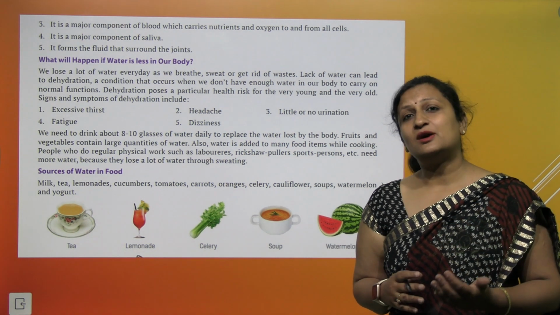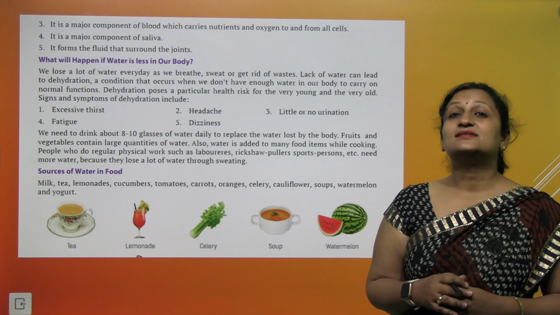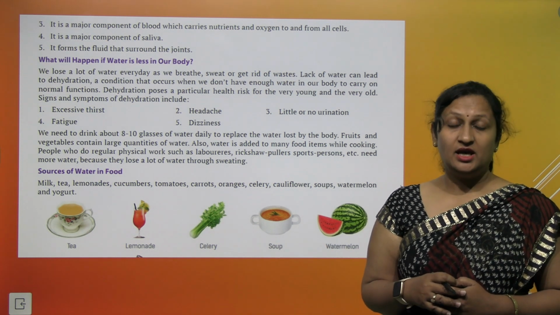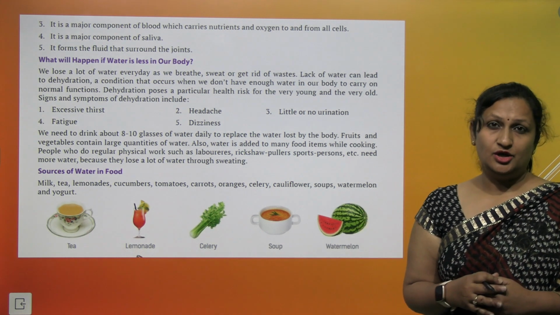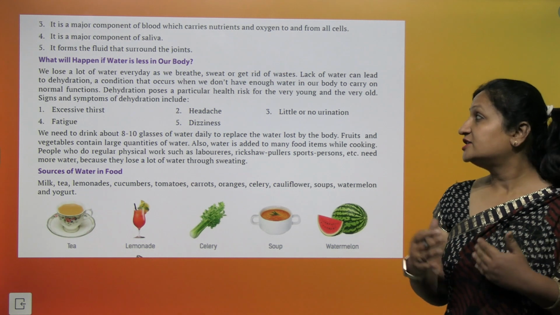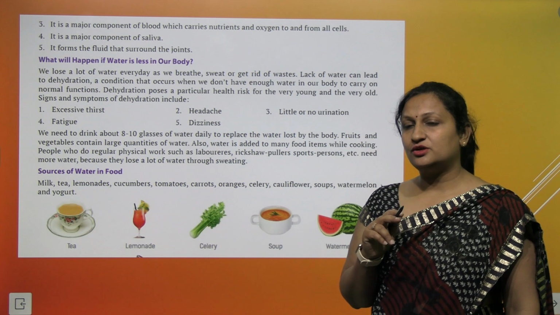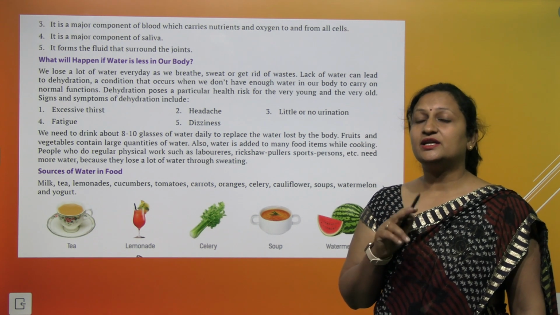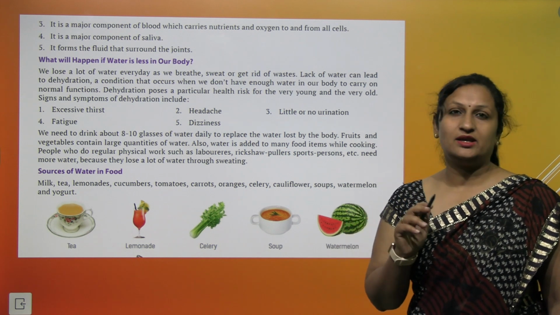What will happen if water is less in our body? If you have less amount of water in your body, you will suffer from a condition that is called as dehydration. In dehydration, you will feel excessive amount of thirst. You will have less amount of urination. You will feel fatigue, dizziness, and even headache. So it is necessary, children, that you drink 8 to 10 glasses of water every day. That is very important.